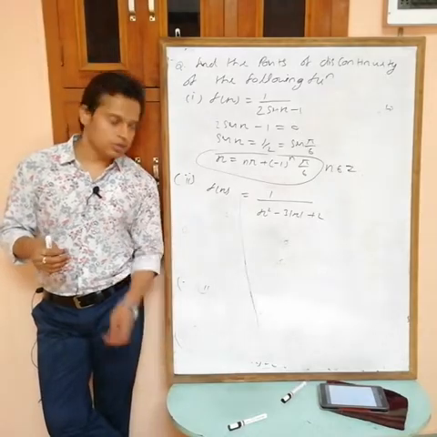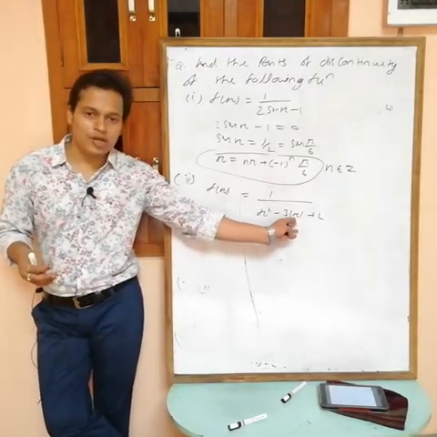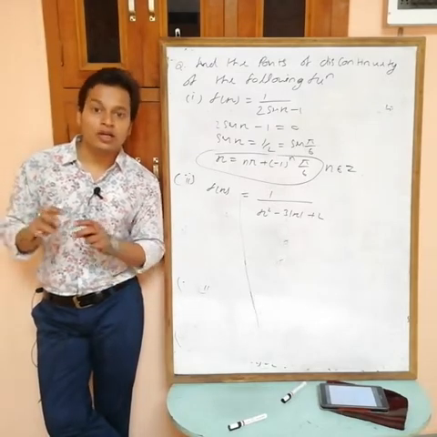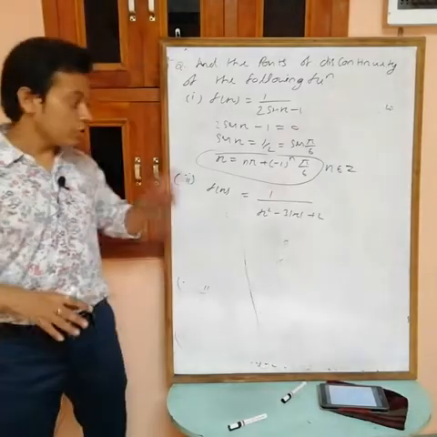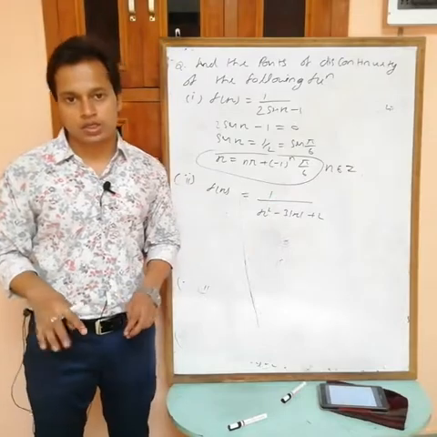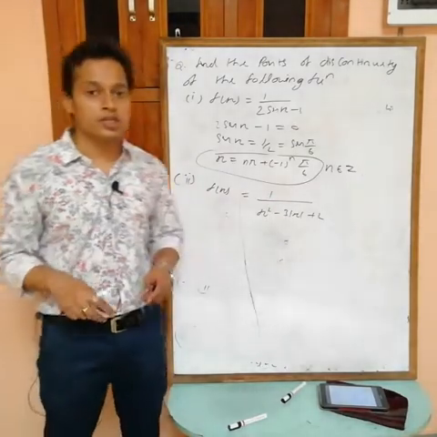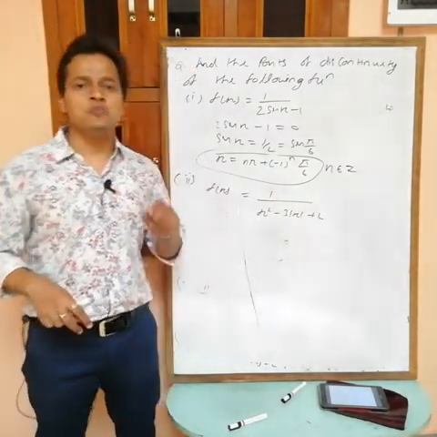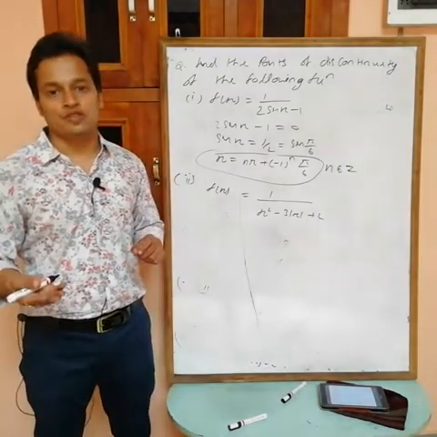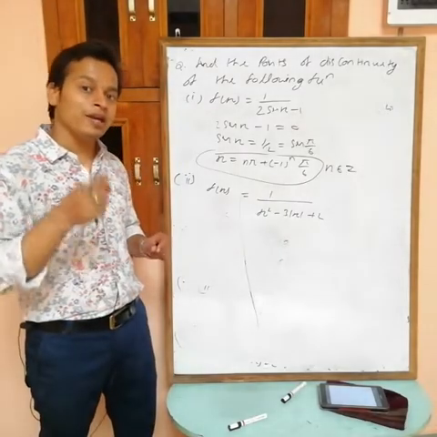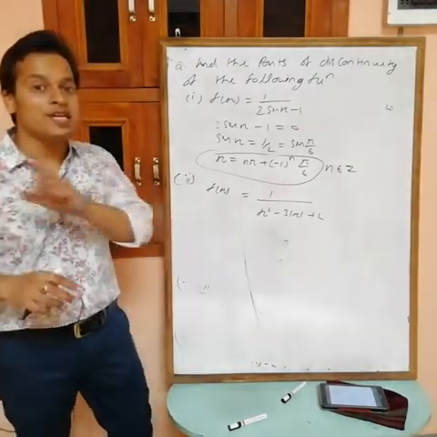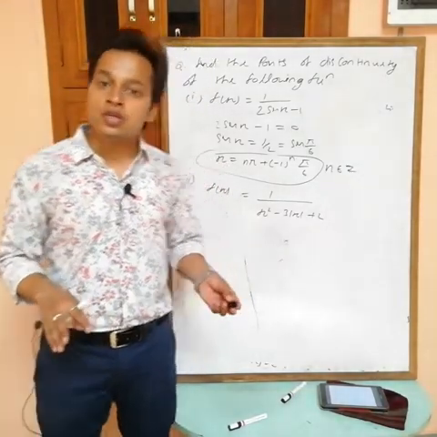In place of x we have mod x, so we have the same graph for plus x and the same graph for minus x, but you will get a continuous graph without a break. So continuous by continuous is always continuous. If both functions f(x) and g(x) are continuous, then f(x) by g(x) is also continuous, but you can't take those values of x where the denominator becomes 0. If the denominator becomes 0, then at that point the function is not defined. If the function is not defined, it means f(a) does not exist, then the function is discontinuous.